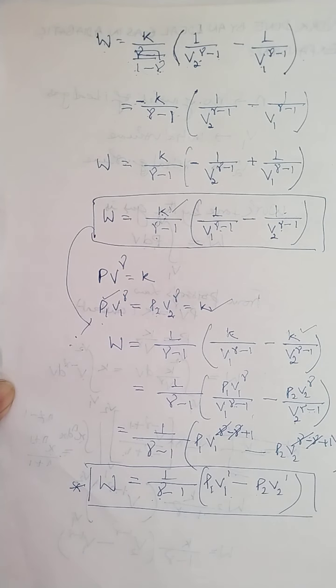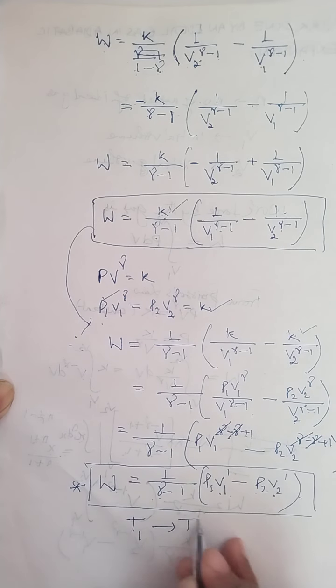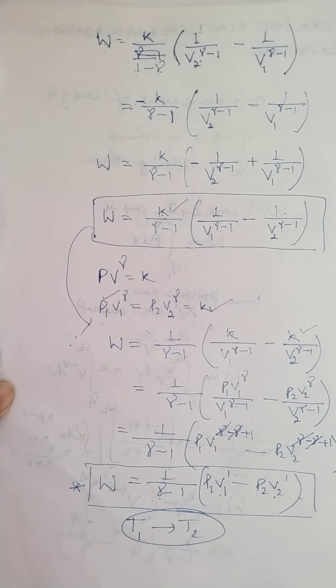But children, you know that in case of adiabatic expansion, the temperature also changes. If pressure changes from P1 to P2, when volume changes from V1 to V2, temperature will change from T1 to T2. Temperature can also change from T1 to T2. So how to express this quantity now in terms of temperature?